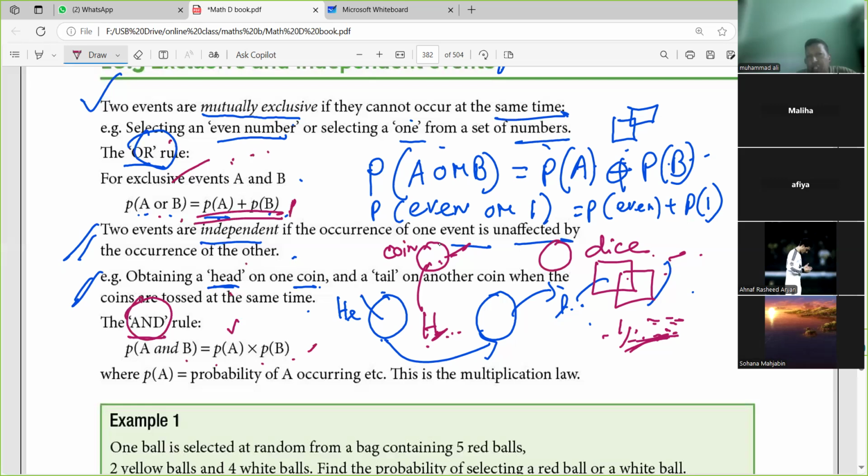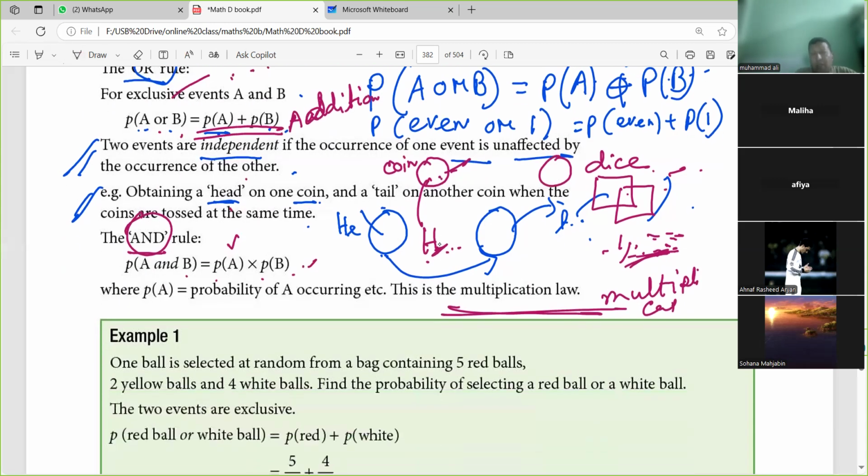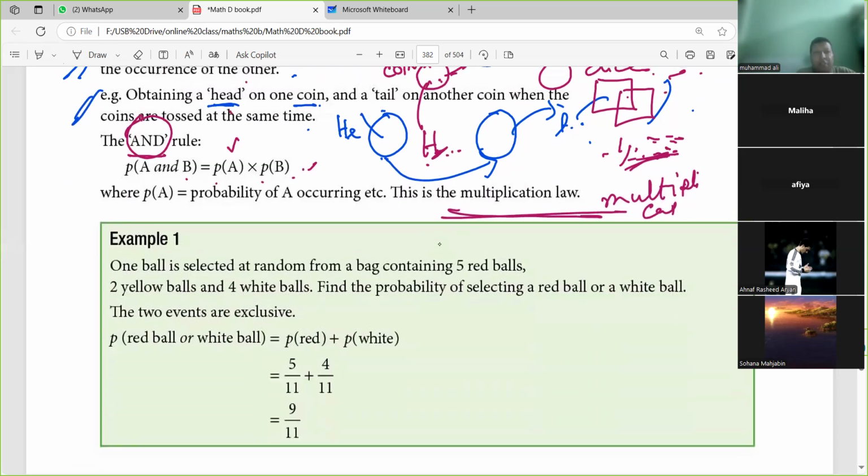So it is the addition rule for mutually exclusive, and for independent, we have to use the multiplication rule. After my class, you try to review yourself. Okay, now see.